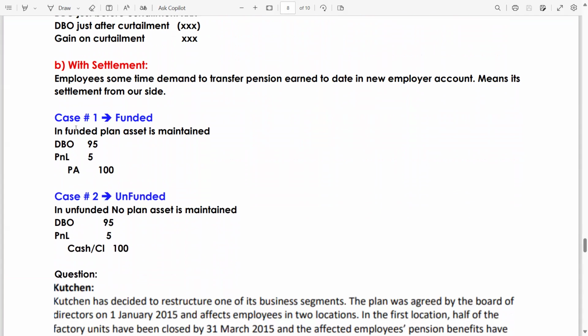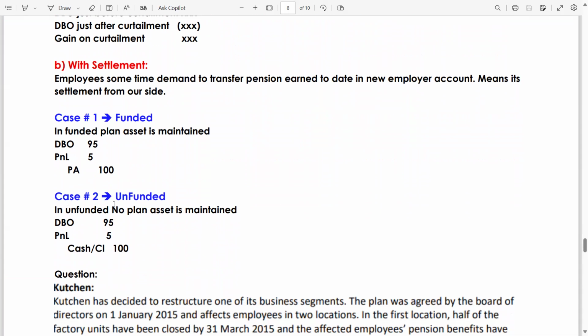In settlement, we have two cases. Case one, funded: in a funded plan, plan asset is maintained. Let's say DBO was 95 and the plan asset which we have maintained for employees was 100. So out of 100, the DBO, meaning the liability, was 95. So there is an expense of 5 million, meaning a loss of 5.